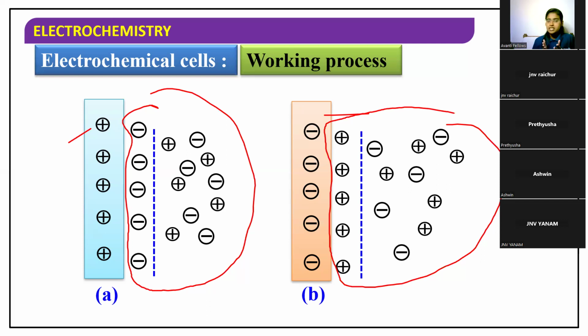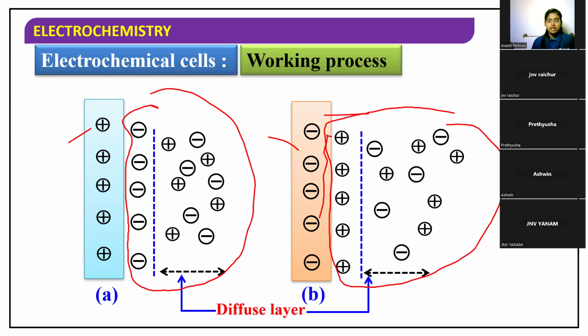That blue line separates similar type of charge on one side and the mixed charges on the other side. What is that similar charge? It is just the opposite of the charge on the metal rod. If the metal rod is positively charged, negative ions move towards it. If the metal rod is negatively charged, then positive ions move towards that rod, because only opposite charges attract each other. Clear? And this layer is actually the diffuse layer.